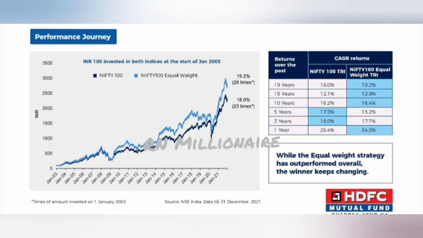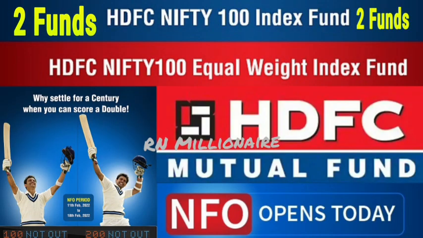If you are looking for relatively low-risk, high returns over 5 years and 10 years, you can definitely choose these two mutual funds. You can invest an equal amount in both, for example 50,000 in Nifty 100 and 50,000 in Nifty 100 Equal Weightage. Whenever you have a sufficient amount, you can top up these two mutual funds. Over the years, you will likely get at least 15% returns on your investment because you are investing in the top 100 companies in India.